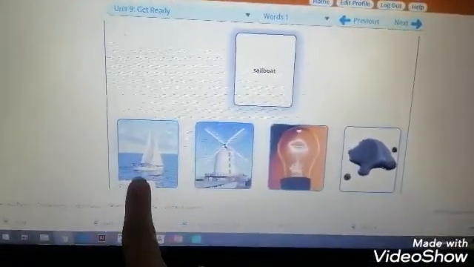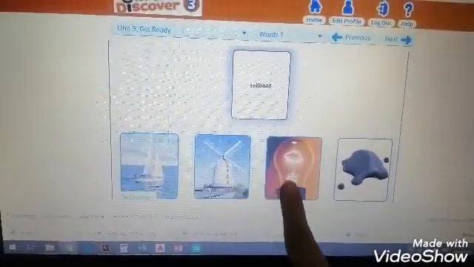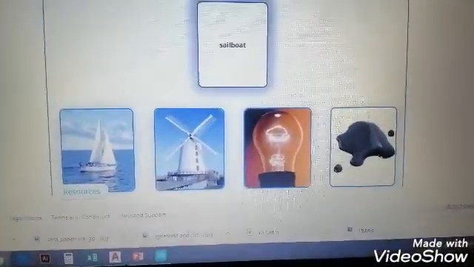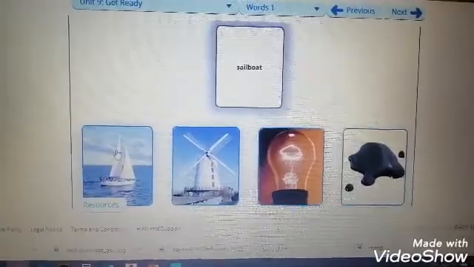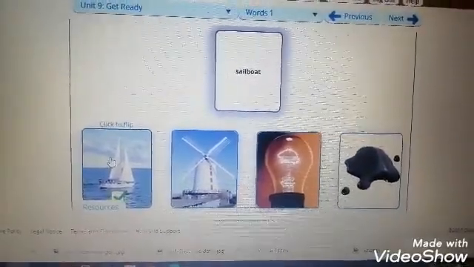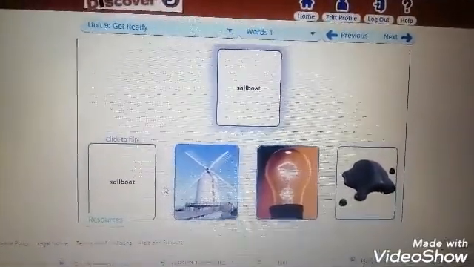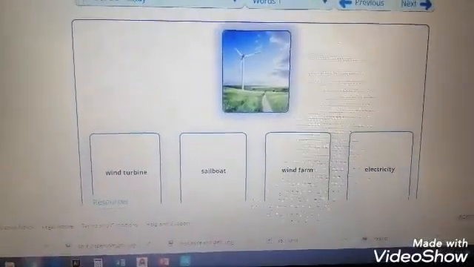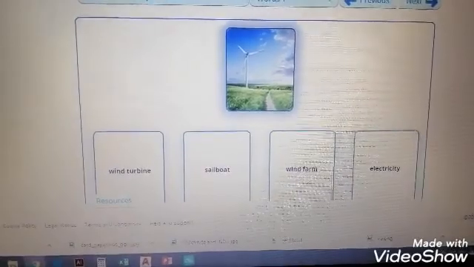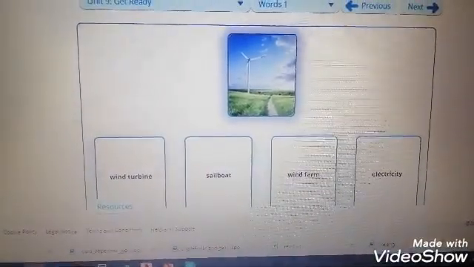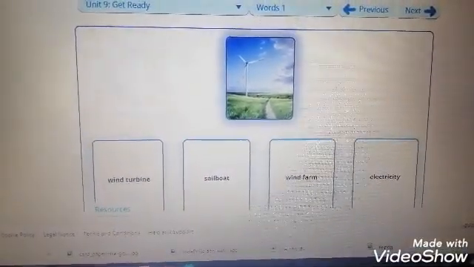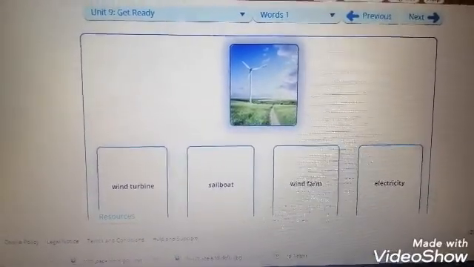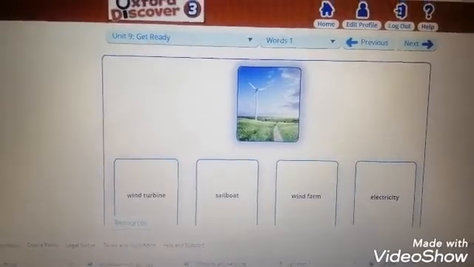This one, this one, this one, or this one. Good job, this one. This is a sailboat. We have another one. This is wind turbine, sailboat, wind farm, or electricity. Good job. It's a wind turbine.